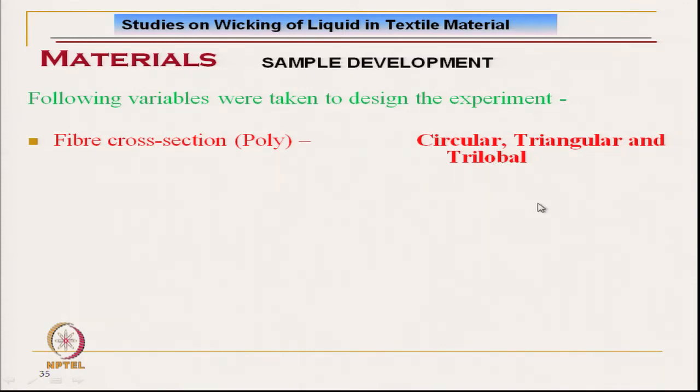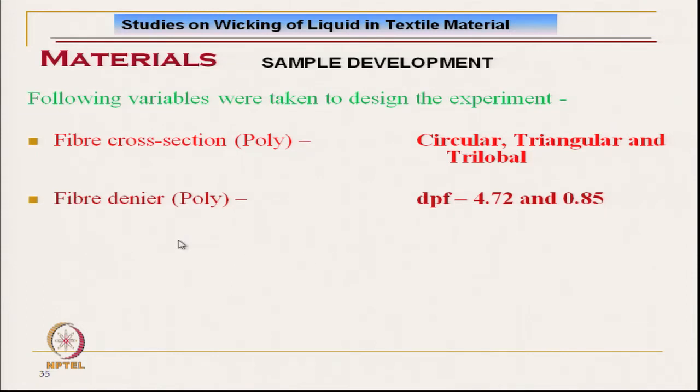Three different cross sections of polyester fibers have been used with the same 4.72 denier. Another fiber which we have used, although circular, is micro denier in nature, 0.85 denier. So, two types of denier we have used.